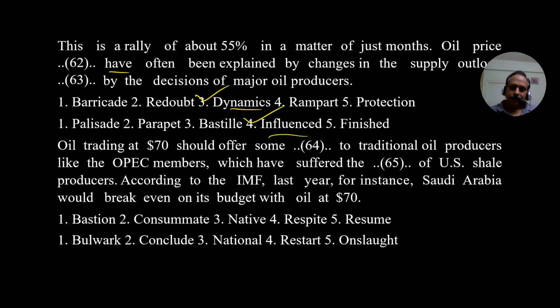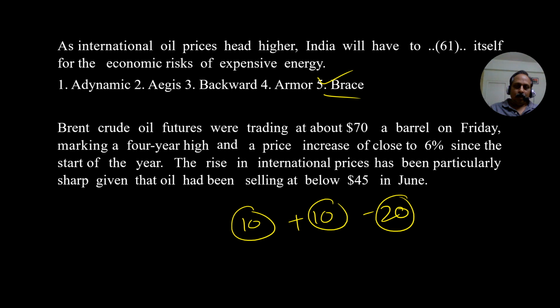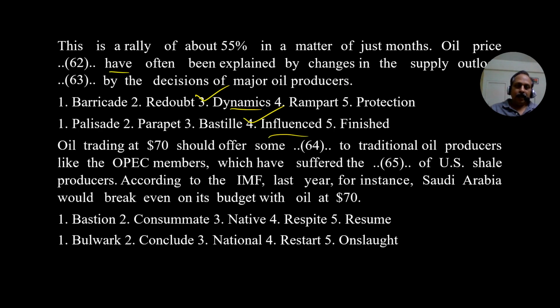Contextual awareness, otherwise, imagine you have to select. Please listen very carefully. If you have to select on the basis of all these options, a dynamic, aegis, backward, armor, first you have to know the meanings. Only then you can decide. Again, if you take barricade, redoubt, rampart, protection, palisade, parapet, bastille, you have to know the meanings. Only then you can answer. And you have to check every word. That takes a lot of time.